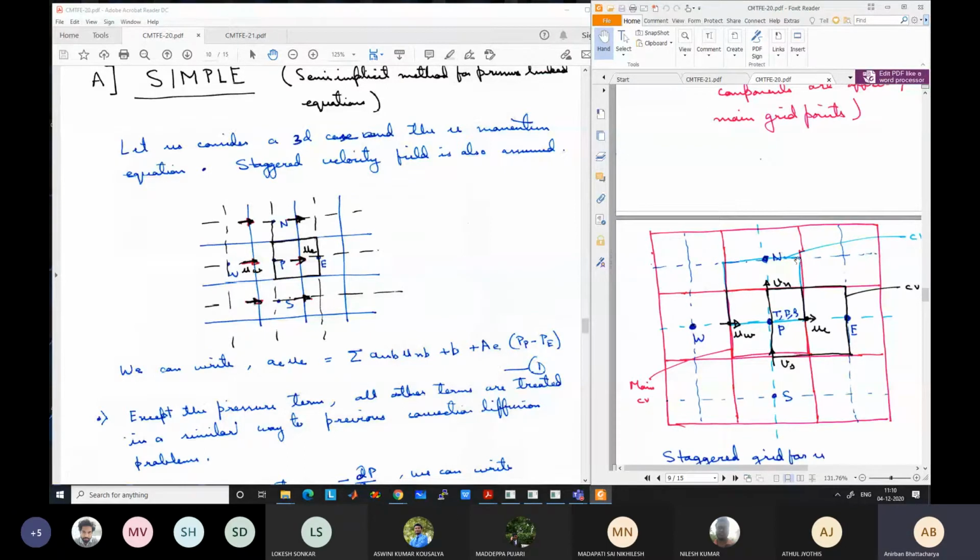By this light blue or cyan colored line, as you can see here, this is the shifted control volume for the velocity v. Similarly, we can have another control volume here. So the v velocity control volumes are shifted along the y direction only, not in any other direction. And similarly, the w components will be shifted only along the z directions, which we cannot show in this plane.